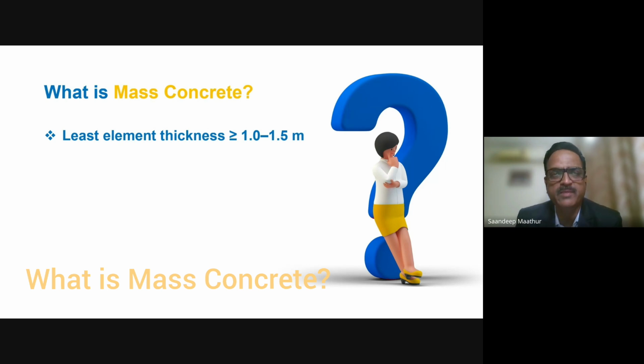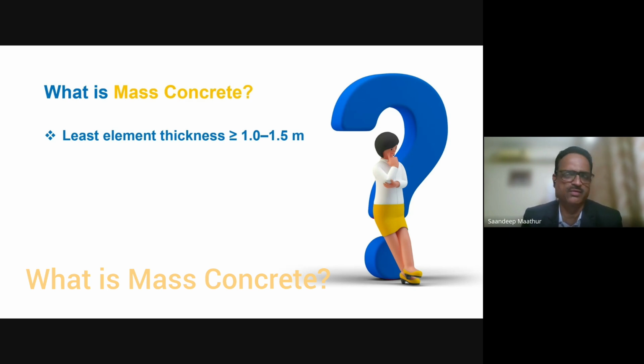But what does least dimension mean? If you have a raft of 30 meter by 20 meter, and it is 1.5 or 2.5 meter depth, then the least dimension of that raft is 2.5 meter. Once it becomes 2.5 meter, it is considered mass concrete.